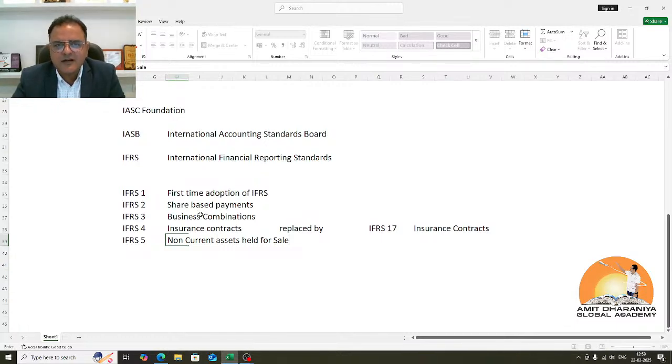So there is a special standard known as IFRS 5 non-current assets held for sale, which said that if you intend to sell any asset within 1 year from the date of classification, you need to reclassify it as IFRS 5, you need to take it out from PPE, you cannot show it as part of your PPE items, and it will be shown as a current asset because you intend to sell within 1 year from the date of classification. So special standard for dealing with such situations.